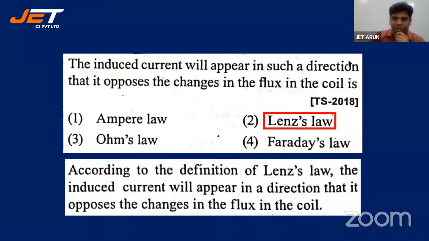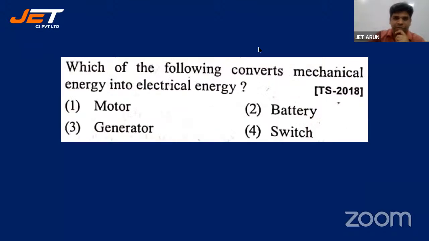According to the definition of Lenz's law, the induced current will appear in a direction that it opposes the change in flux in the coil. All right, let's go for the next one. Which of the following converts mechanical energy into electrical energy? Motor, battery, generator, switch. Switch is ruled out.